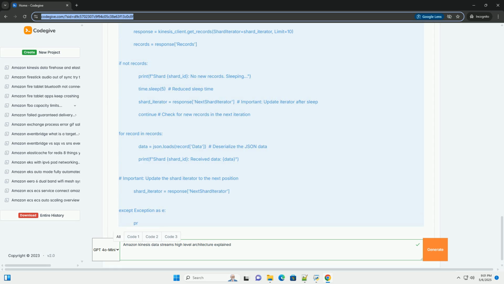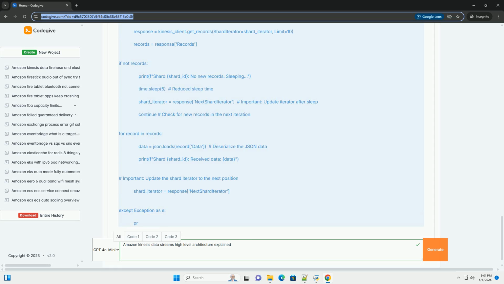Partition key choice. The choice of partition key is critical. It determines how data is distributed across shards. Choose a partition key that evenly distributes data across shards to avoid hot shards, overloaded shards. If you want guaranteed order within a specific context, like a sensor ID, that context should be part of the partition key.